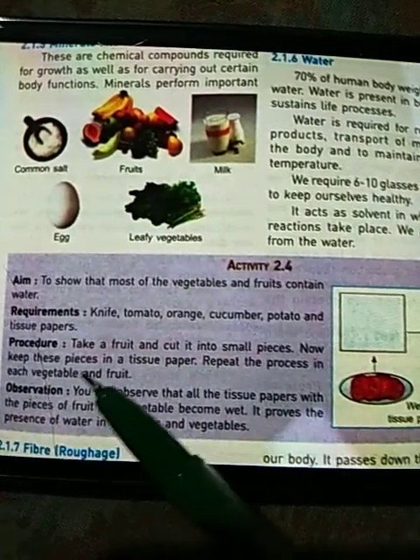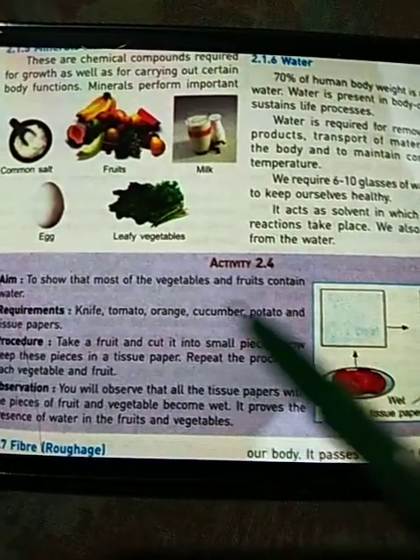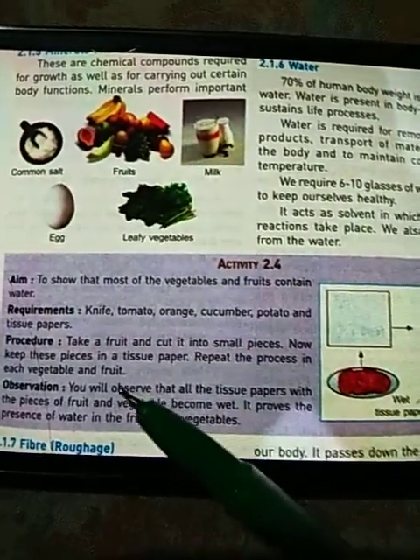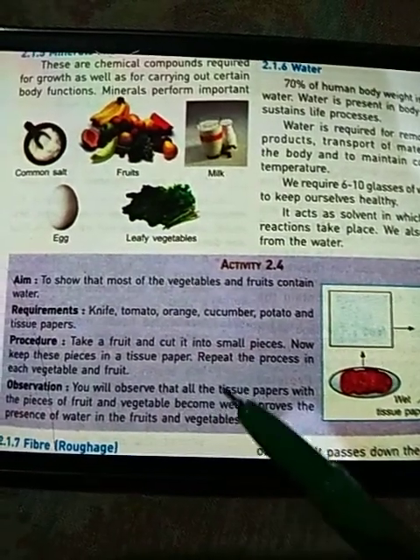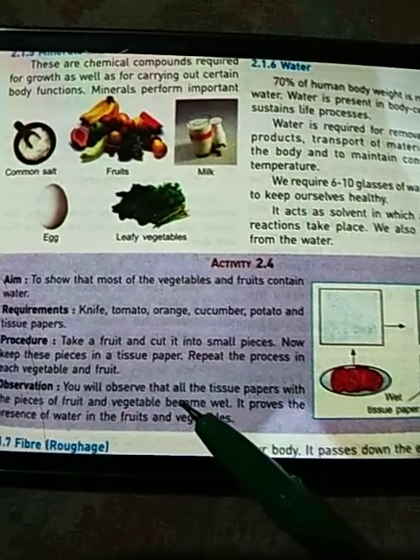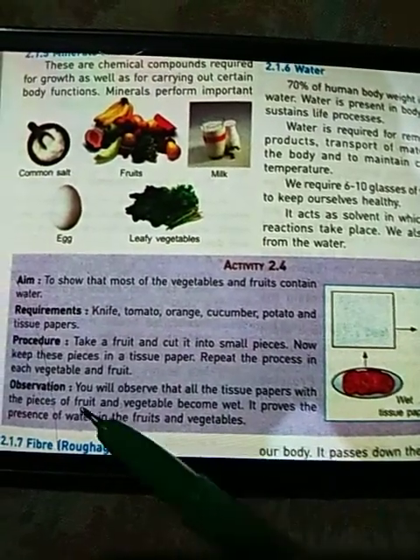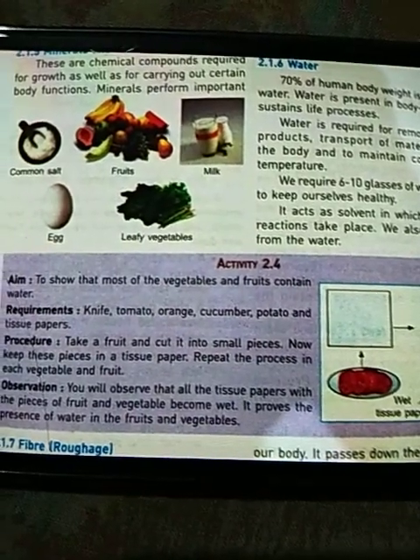Repeat the process with each of the fruits and vegetables we have taken. Observation: you will find that all the tissue papers with the pieces of fruits and vegetables become wet. This proves the presence of water in fruits and vegetables.